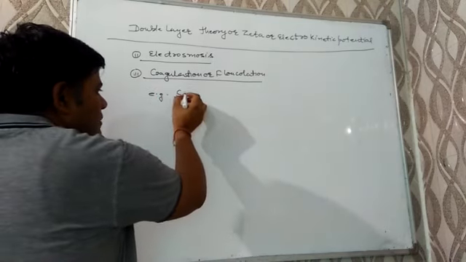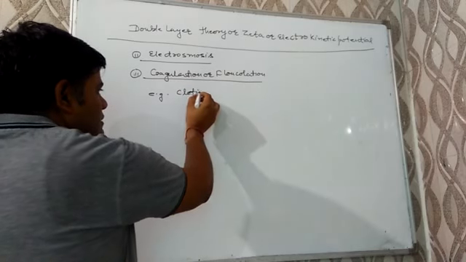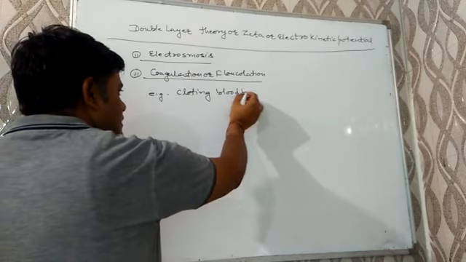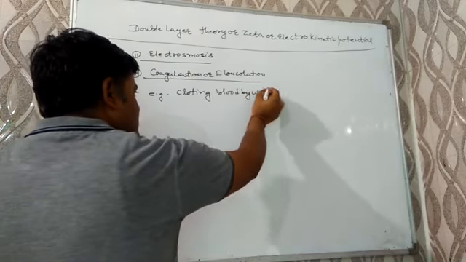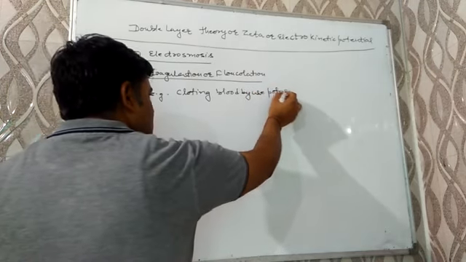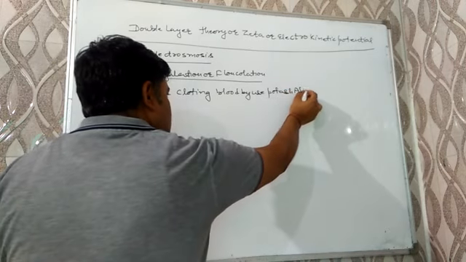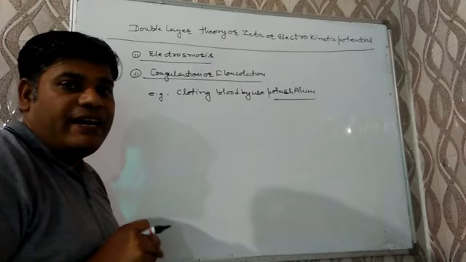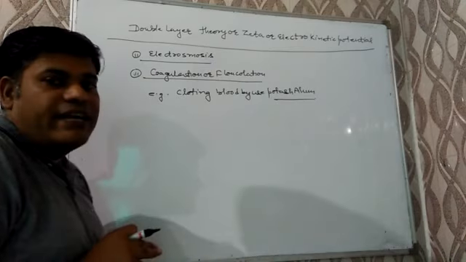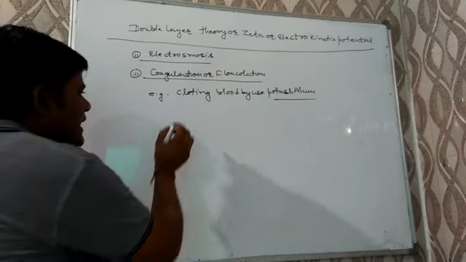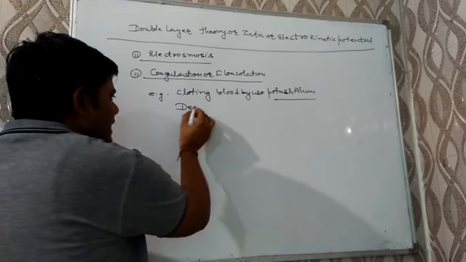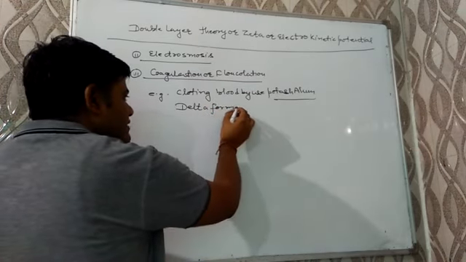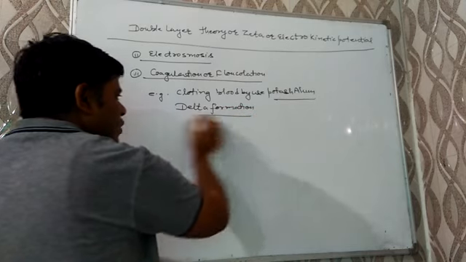clotting of blood by use of potassium. Blood is a colloidal solution and potassium is an electrolyte added to form the precipitate, due to which the clotting of blood takes place. In the same way, the second example of coagulation is delta formation at the bed of the sea or river.